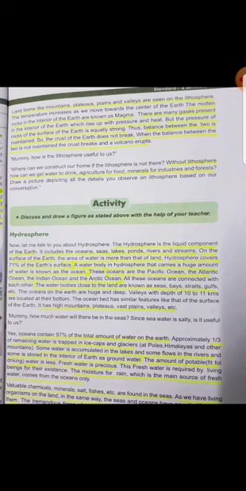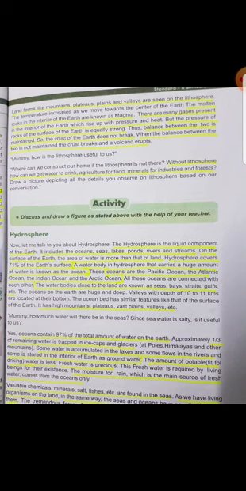There are many gases present in the interior of the earth which rise up with pressure and heat. Now in the interior of the earth, many gases are there. These gases rise up, they come on the surface of the earth. What is the reason of their rising? Because of the pressure and heat.